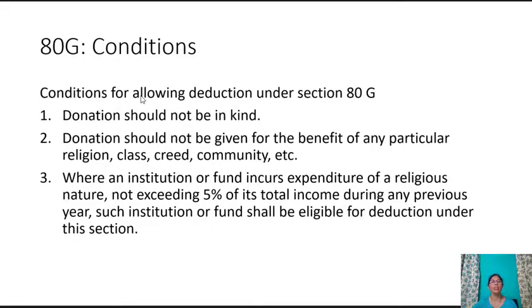The following are the conditions for allowing deduction under Section 80G. Donation should not be given in kind. Donation should not be given for the benefit of any particular religion, class, creed or community. Where an institution or fund incurs expenditure of a religious nature not exceeding 5% of its total income during any previous year, such institution or fund shall be eligible for deduction under this section.